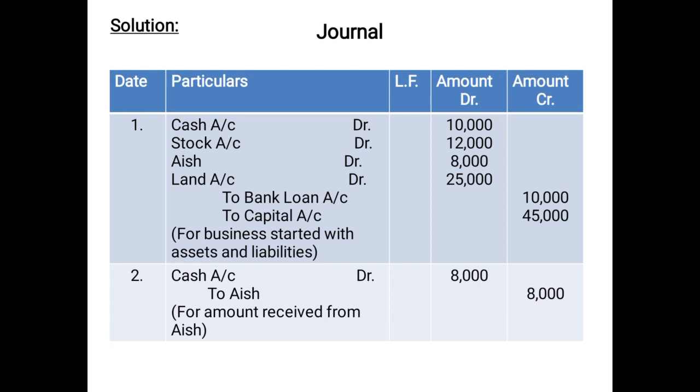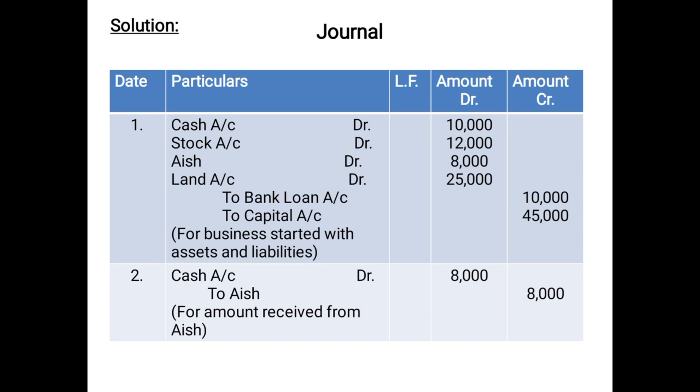And in case of bank loan account, on the credit side we'll write by balance brought down 10,000 because it is a liability. And in case of capital account, we'll write on the credit side by balance brought down 45,000. Now in the next entry you need to prepare cash account and ash.